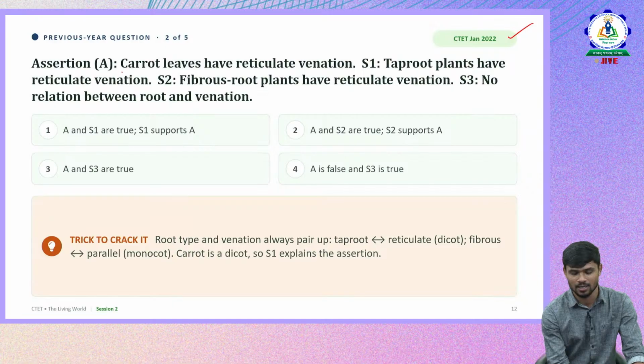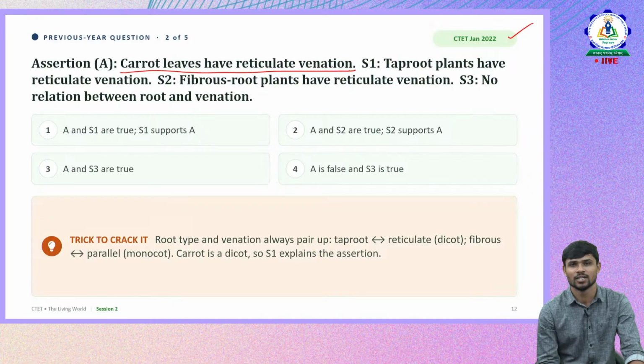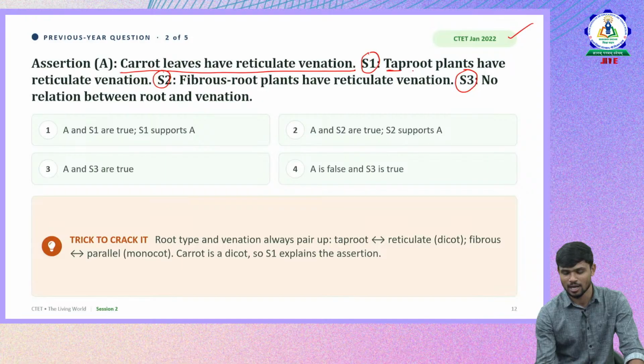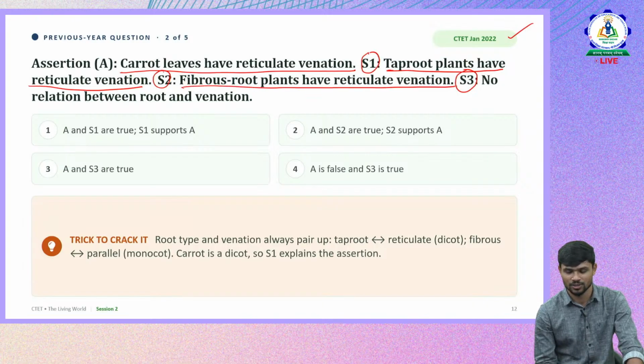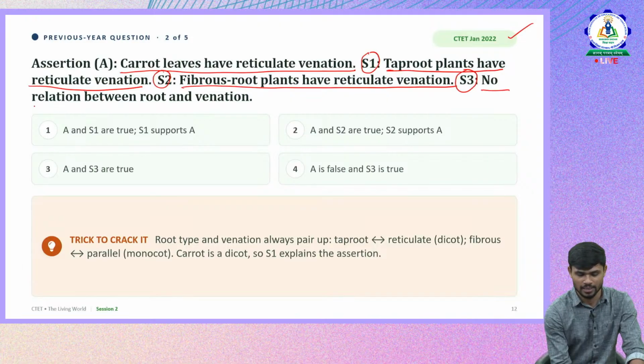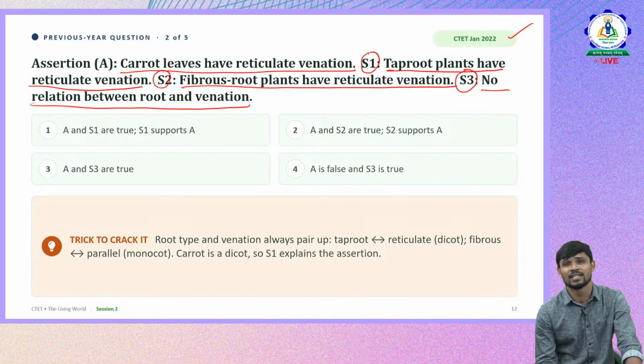So assertion A: carrot leaves have reticulate venation. Okay, the assertion is carrot leaves have reticulate venation. Now let us see the statements. Statement 1 is taproot plants have reticulate venation. Statement 2, fibrous root plants have reticulate venation. Statement 3, no relation between roots and venation. So definitely statement 3 is wrong, because we discussed that there is a relation between root system and the venation in the leaf.